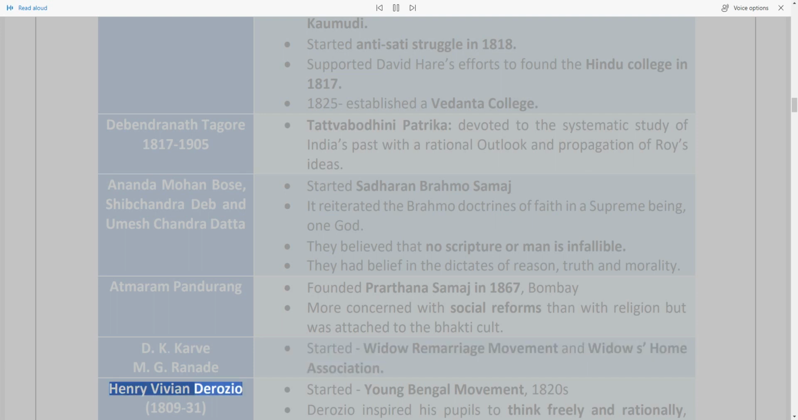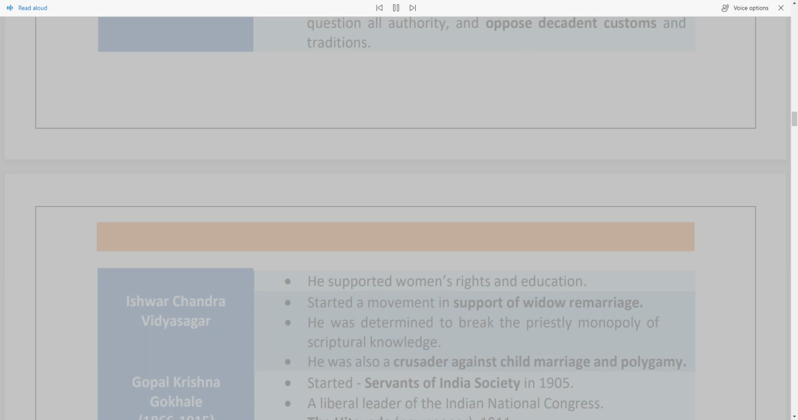Henry Vivian Derozio, 1809–31, started the Young Bengal Movement in the 1820s. Derozio inspired his pupils to think freely and rationally, question all authority, and oppose decadent customs and traditions. He supported women's rights and education. Ishwar Chandra Vidyasagar started a movement in support of widow remarriage. He was determined to break the priestly monopoly of scriptural knowledge. He was also a crusader against child marriage and polygamy.